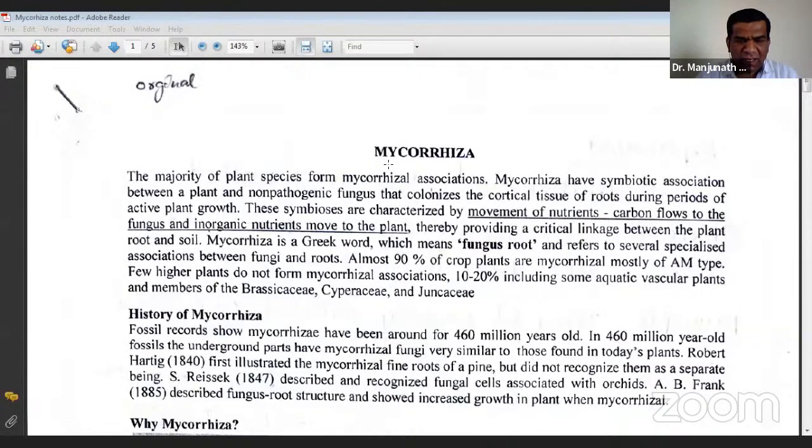To begin, I was just going through the syllabus copy of your SRF, and also the ARS, Agricultural Research Service, and the other competitive exams related to this. Mycorrhiza is one very important topic where we will have many questions, and it is very interesting. So this class is not just an ordinary class. This is particularly oriented towards preparing for the exam.